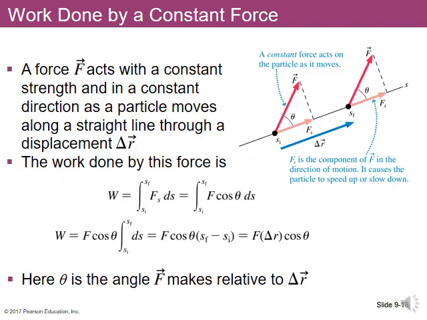Now let's look at what happens if the force is not applied in a straight line. So if you have a constant force, once again, but it's not in the same direction as the displacement, how do we find the work done in that case? Well, what we want to do is take just the part of the force that is in the same direction as the displacement. And how do we find that? Well, we use cosine, just like we have for other kinds of vectors. We want to find just the component of the force that's in the x direction. So in that case, the work done would be equal to the force times the displacement times the cosine of the angle between them.